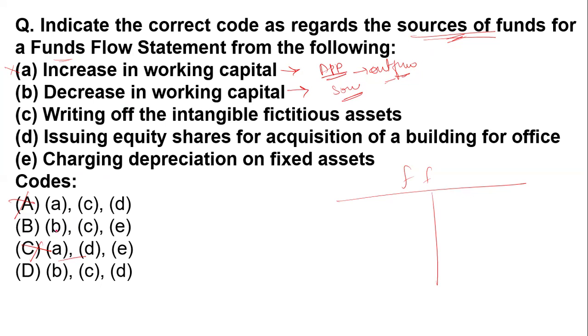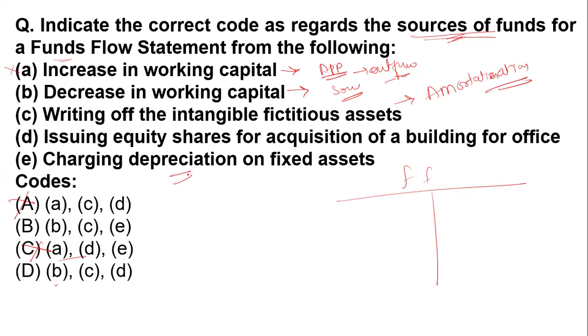Now, return of the intangible fictitious asset. In this case, you're writing off an intangible fictitious asset, that means amortization. If it is your fixed asset, this is a kind of depreciation.